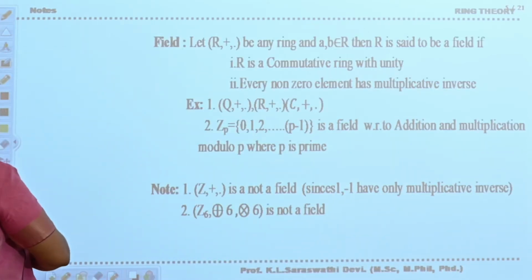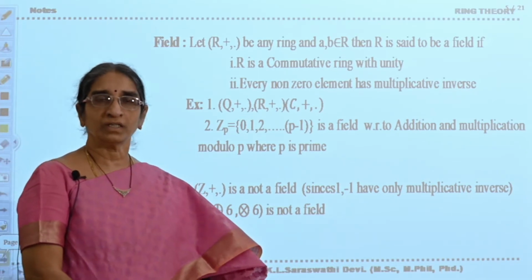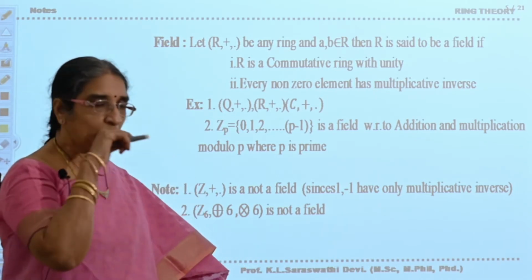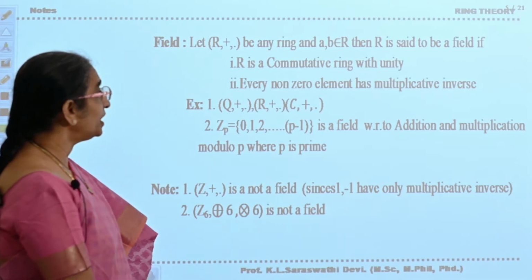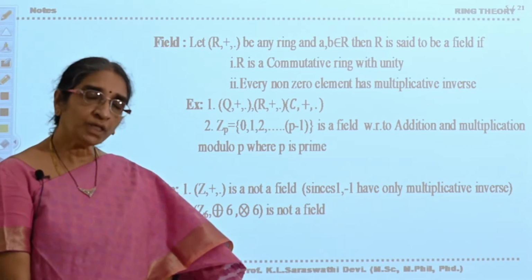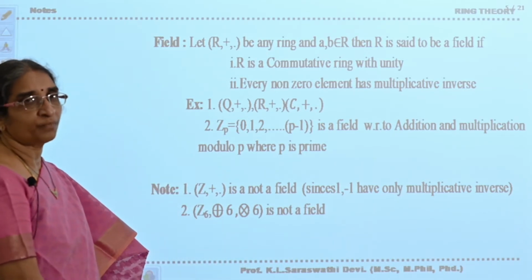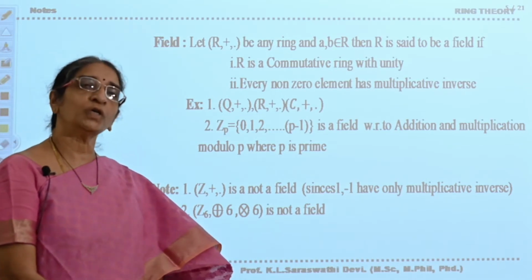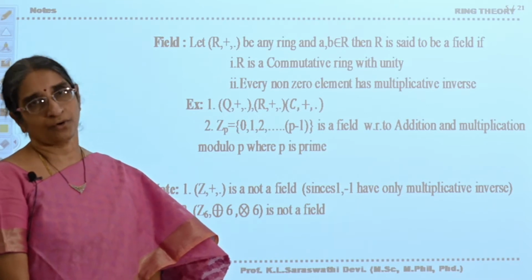Okay, now see the next property, field definition. What is the difference between a field and an integral domain? Already in the second video we have seen the definition. Now what is a field? A field is a commutative ring with unity and every non-zero element should possess its multiplicative inverse. What is an integral domain? An integral domain is also a commutative ring with unity, but it is without zero divisors.